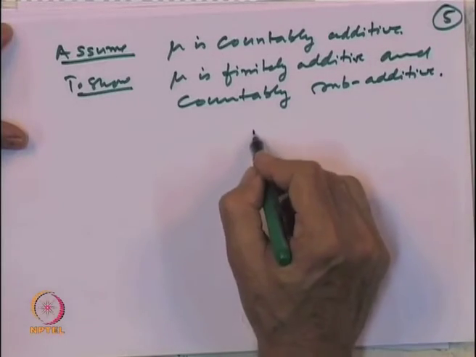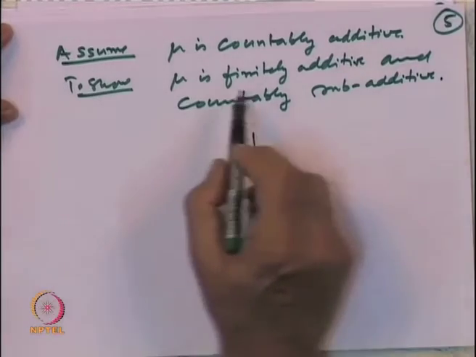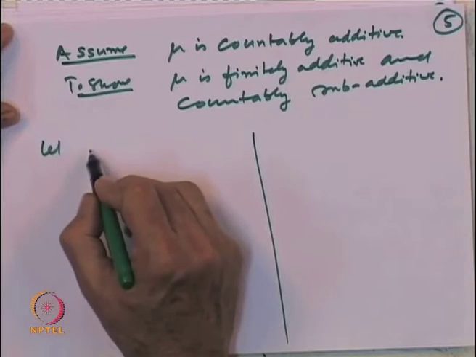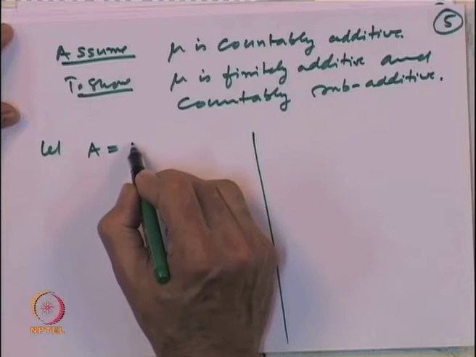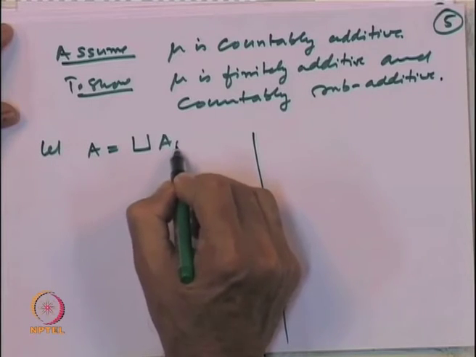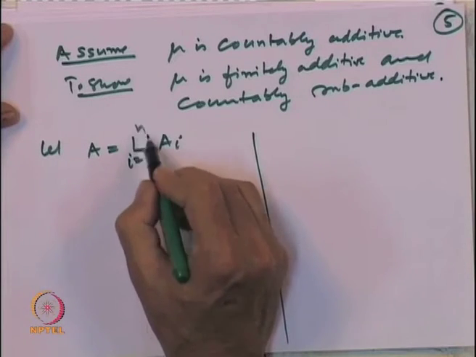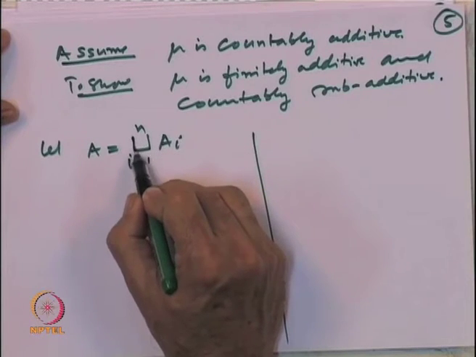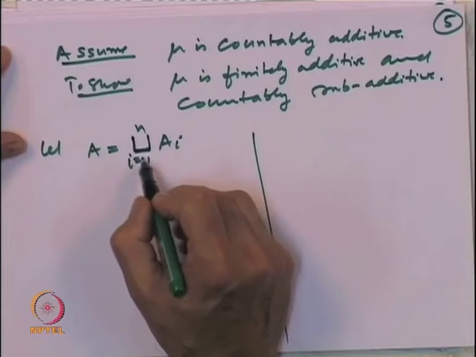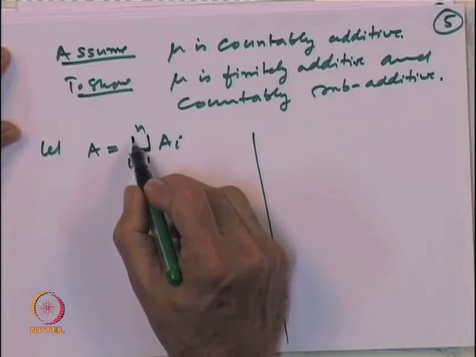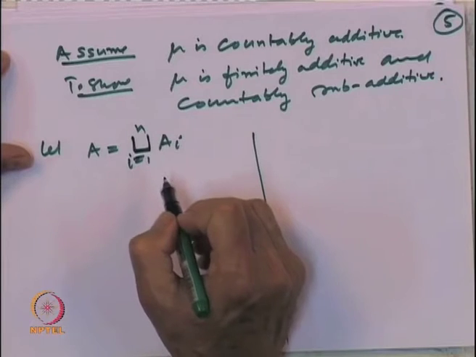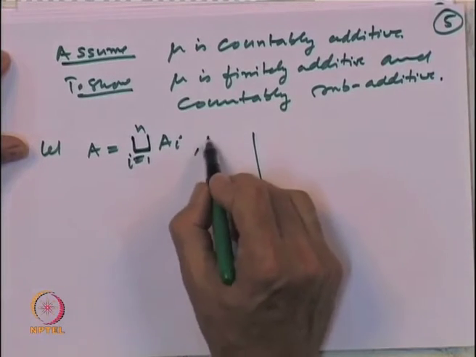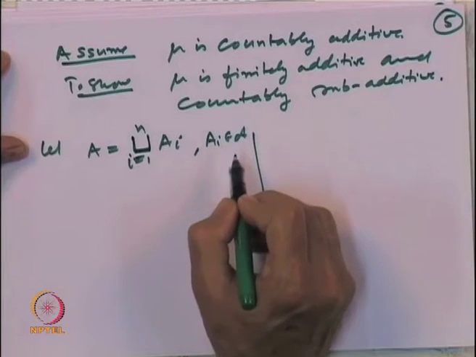So, let us look at the first thing. To show it is finitely additive, what we have to do is, let A be equal to a disjoint union A i, i equal to 1 to n. Whenever the union is of pairwise disjoint sets, we will write it with a square union, a symbol for cup with a square, instead of writing it as usual, where the A i's belong to the algebra A.